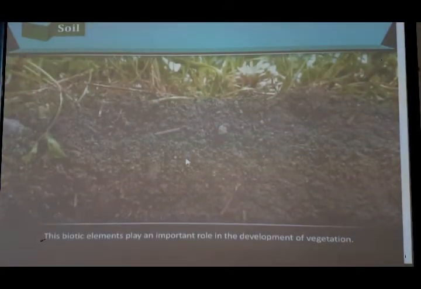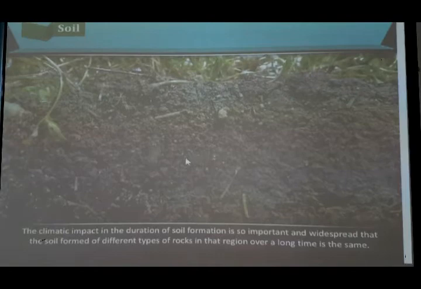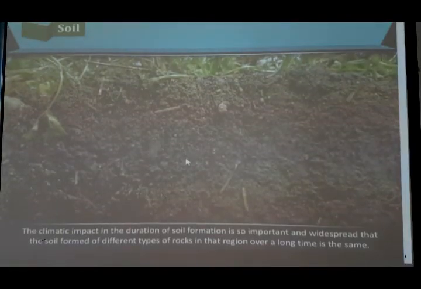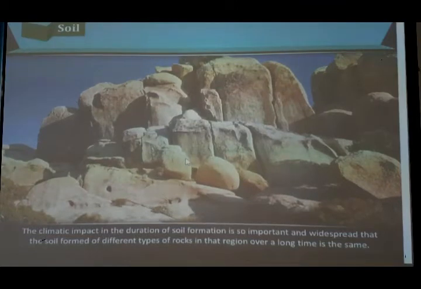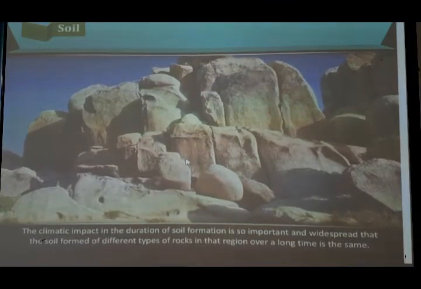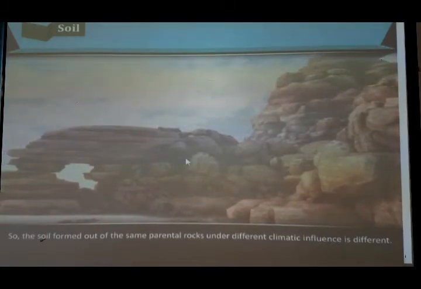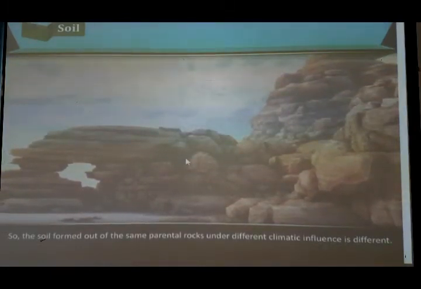These biotic elements play an important role in the development of vegetation. The climatic impact in the duration of soil formation is so important and widespread that the soil formed of different types of rock in that region over a long time is the same. So the soil formed out of the same parental rocks under different climatic influence is different. The soil is formed by the same parental rock everywhere, but because of the effects and influence of the different climatic conditions, the soil is different at different places.